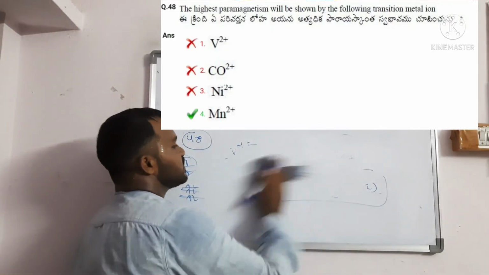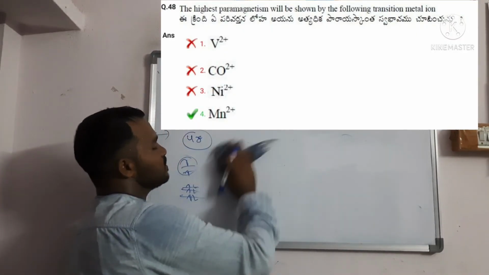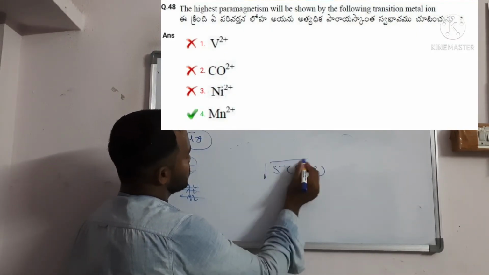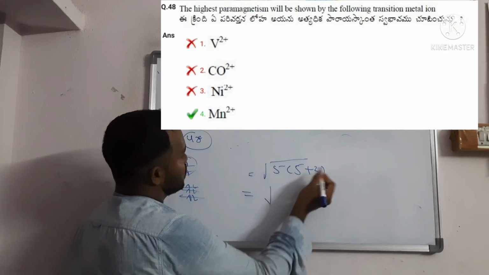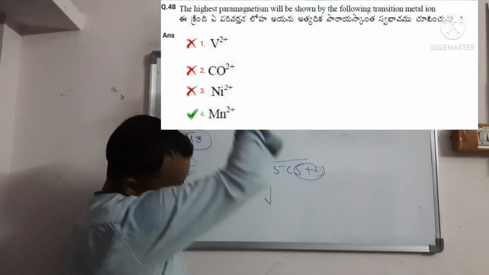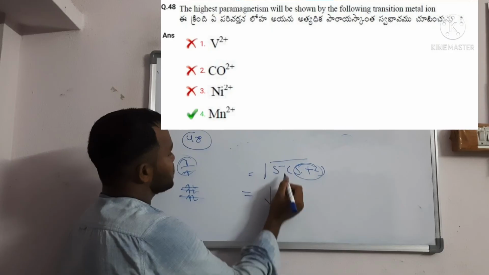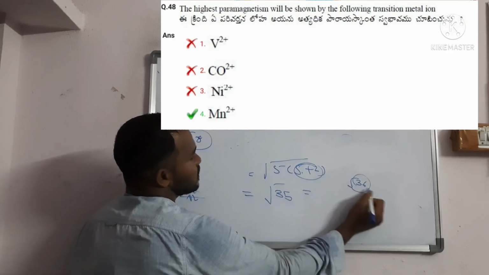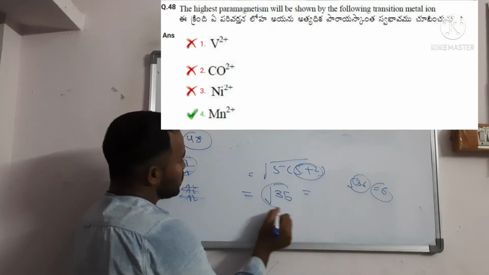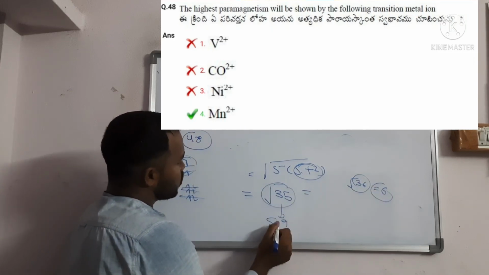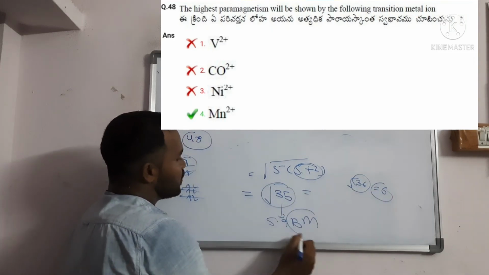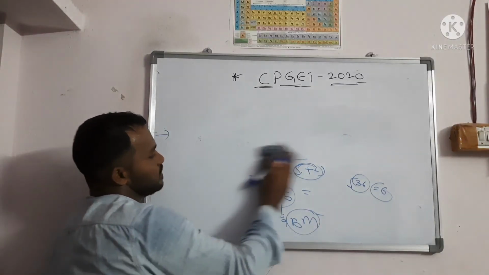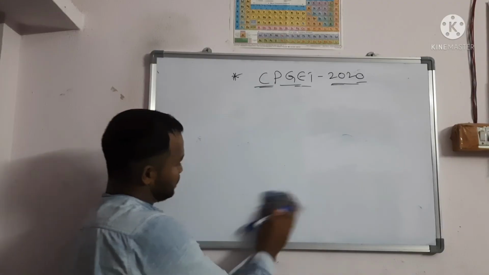What is 5 plus 2? 7, right? 7 fives are 35. We know that root 36 is 6, so root 35 is 5 point something, about 5.9 Bohr magnetons. Sometimes they will ask for the units of the magnetic moment. So this is a very, very important formula, and you should know this.